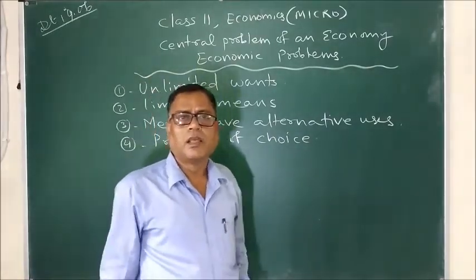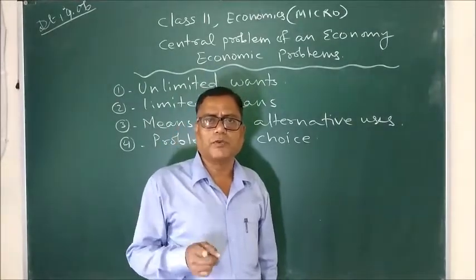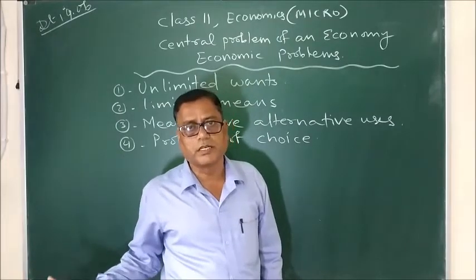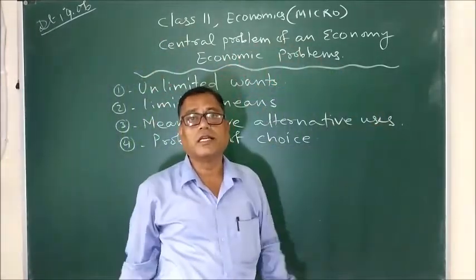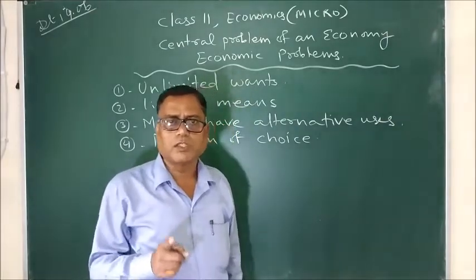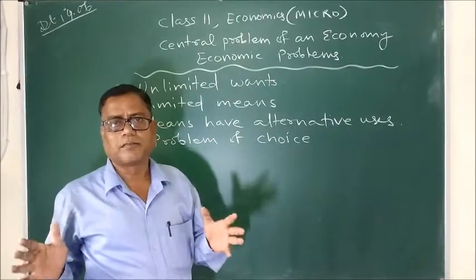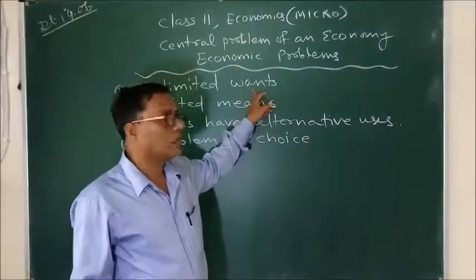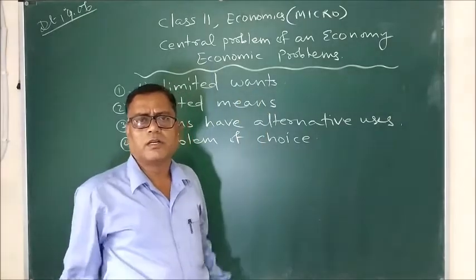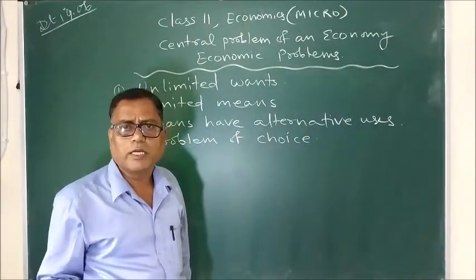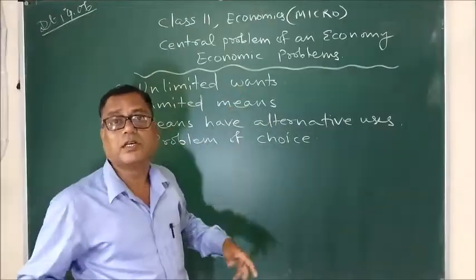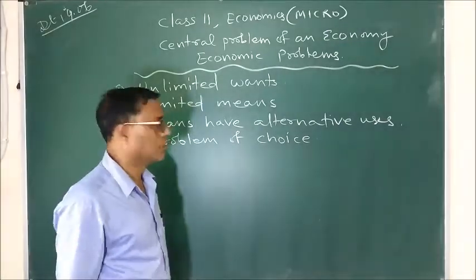And secondly, how does a single producer or consumer, or at the macro level, a nation, deal with economic problem? Because the individual consumer, producer, as well as the nation, they both come across economic problems. So, first of all, we need to understand the meaning of economic problem and why at all economic problem arises in an economy.